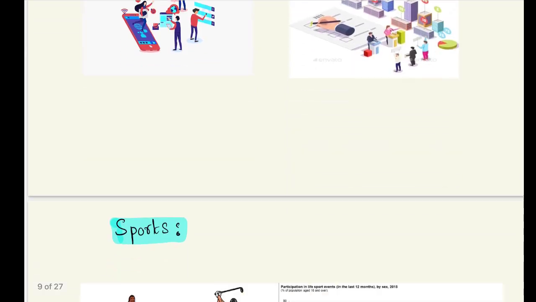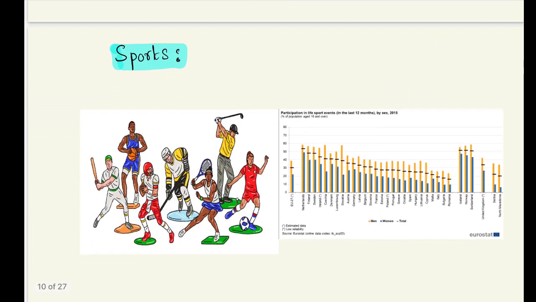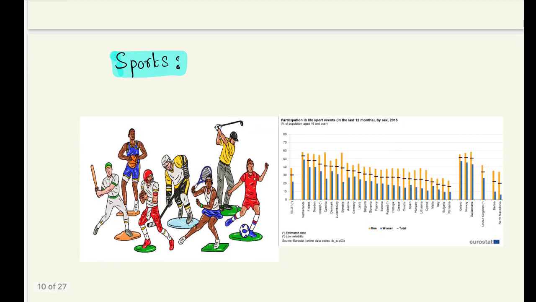Next, statistics application in sports. Every sport requires statistics to make the sport more effective, and statistics helps a person get an idea about their performance in the particular sport.